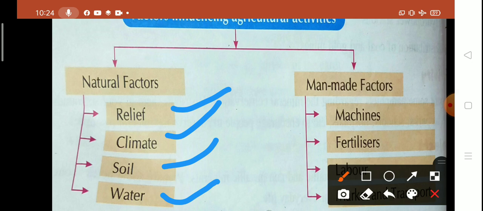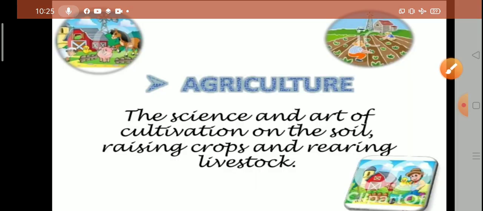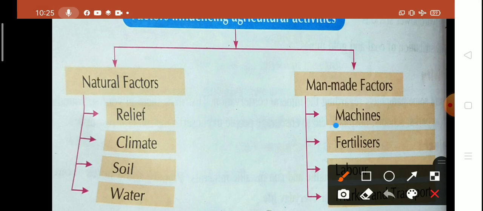Now, man-made factors. First is machine. Use of machines and modern equipment plays a very significant role in the farming activities.